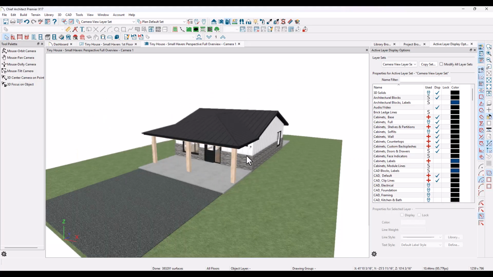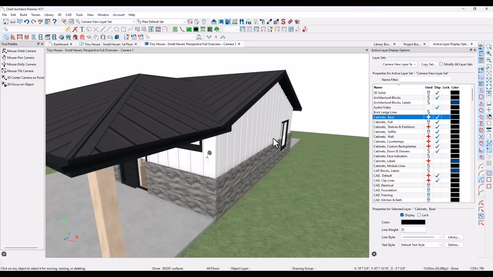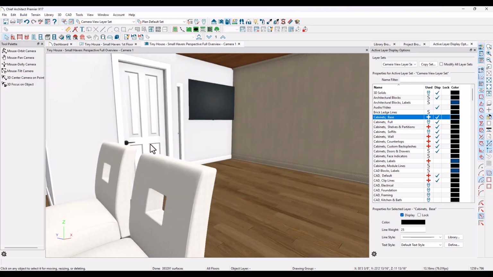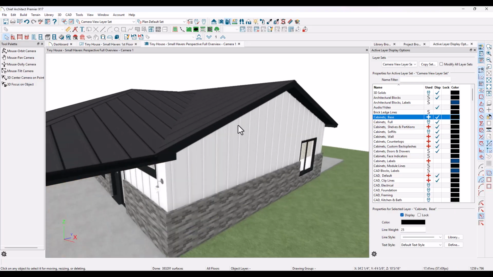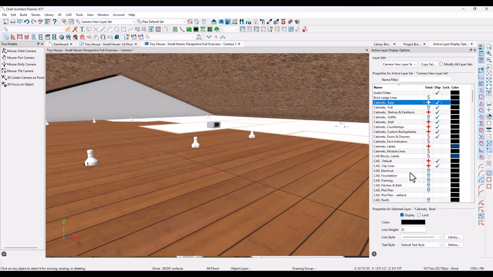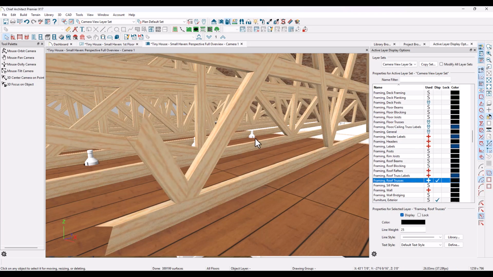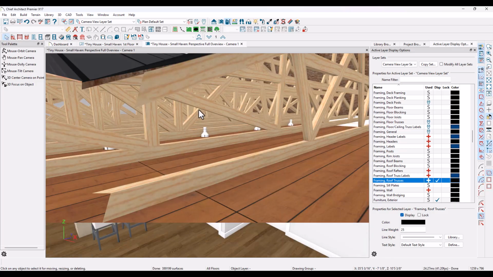Before we do the export, always make sure that the layers that you want are the ones that are going to get exported. Do not export any layers that would actually slow down the rendering in Twinmotion. So any extras that you don't need, remove them, or just don't take those layers. So for example, for me, I'm not taking any of the framing. So like if you come here and you use framing, for example, roof trusses, you can see I actually do have the truss is already built and everything is ready to go in the software, but there's no point in me taking this. It'll just slow down my computer. So I turned it off.